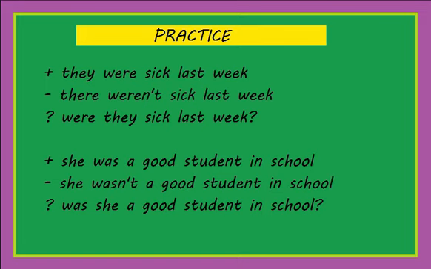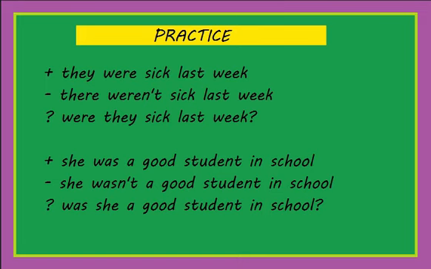And the next example we have is she was a good student in school. When we say she was a good student, we are talking about identity, or how you personally were. So the verb to be also helps us talk about those characteristics of our personality. If we want to do the negative form, we just add was not or wasn't.